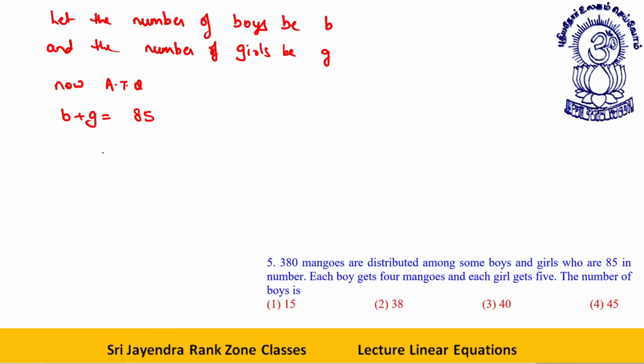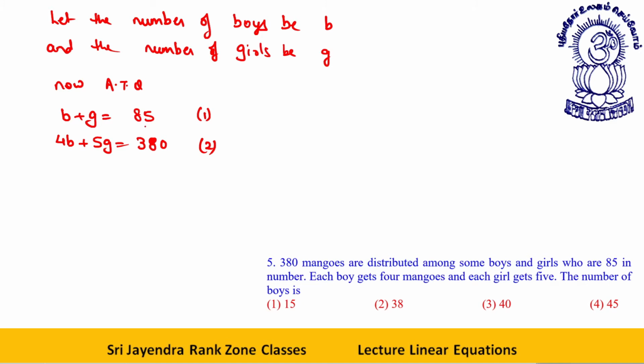And each boy gets 4 mangoes and each girl gets 5. This is equation 1. 4b plus 5g is equal to the total number of mangoes. This is 380. This is equation 2.